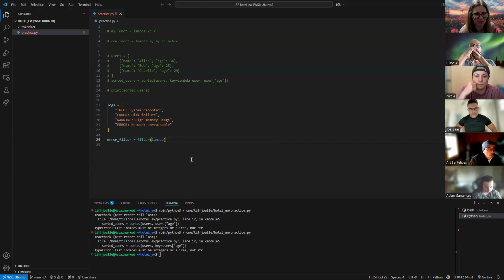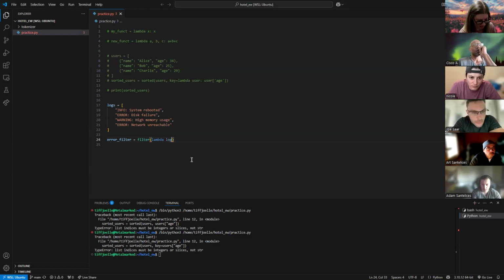So let's do that. We want to take in an item in this list. We want to take in a log item because it's going to apply this function to each item in this list. Well, let's name it item so we don't get confused. It's not the whole list.